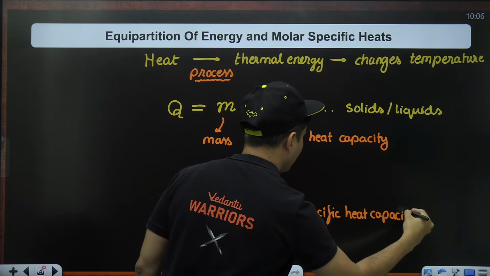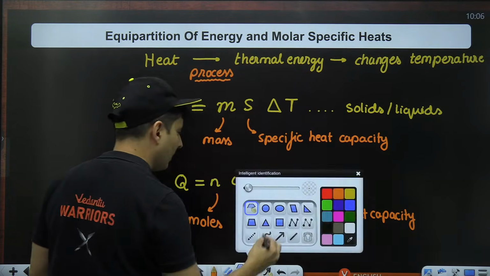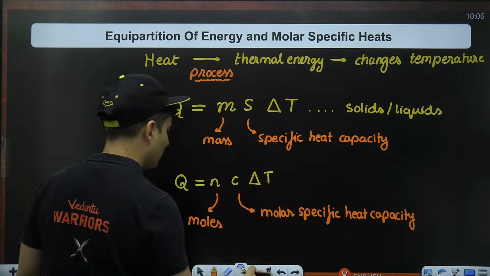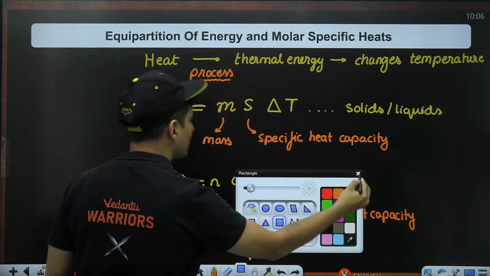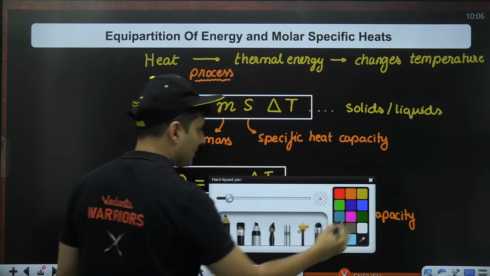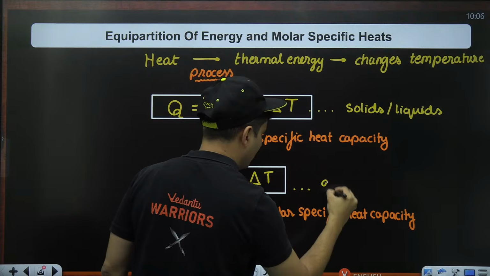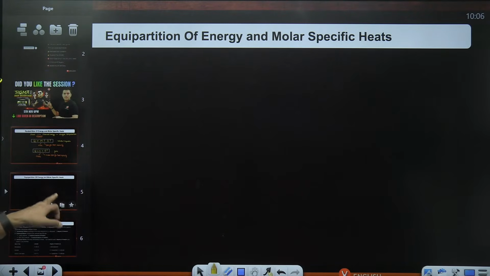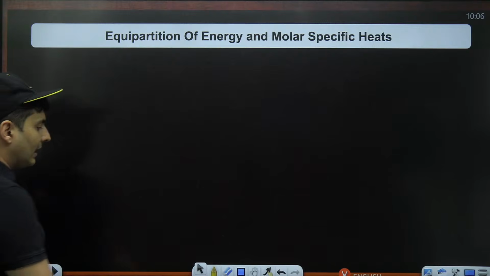Keep this in mind. So all these things are important. The earlier formula is obviously for solids or liquids only, and this one is for gases. Keep that in mind.